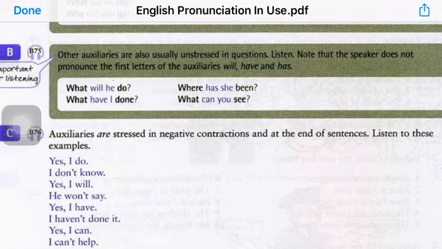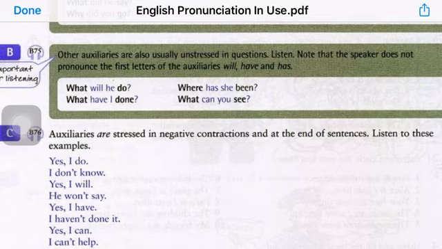So let's see the examples where we have to stress the auxiliaries, which are either at the end or used with not. Yes, I do. Strong. Do. We don't say de, as we saw with the example, where do you live? We don't say de, we say do, because it falls at the end of the sentence, so it has to be stressed.